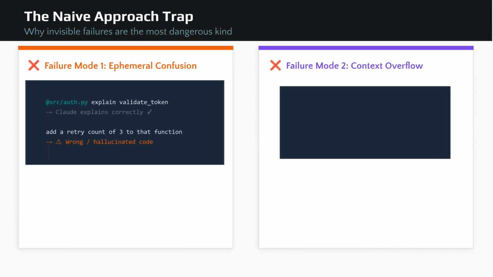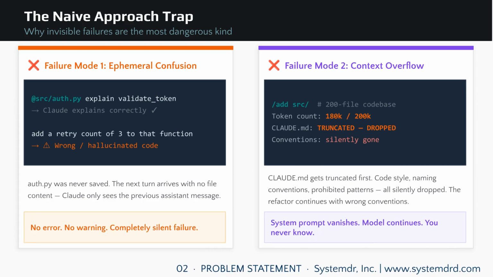Here are the two silent failure modes. First, ephemeral confusion. An @mention is used once, then dropped. A subsequent request for an edit results in wrong or hallucinated code because the file content is no longer in context. Second, context overflow. Using /add on a large codebase can push the token count too high. This causes the system prompt, including important conventions, to be silently truncated. The model then ignores those conventions, leading to corrupted refactoring.